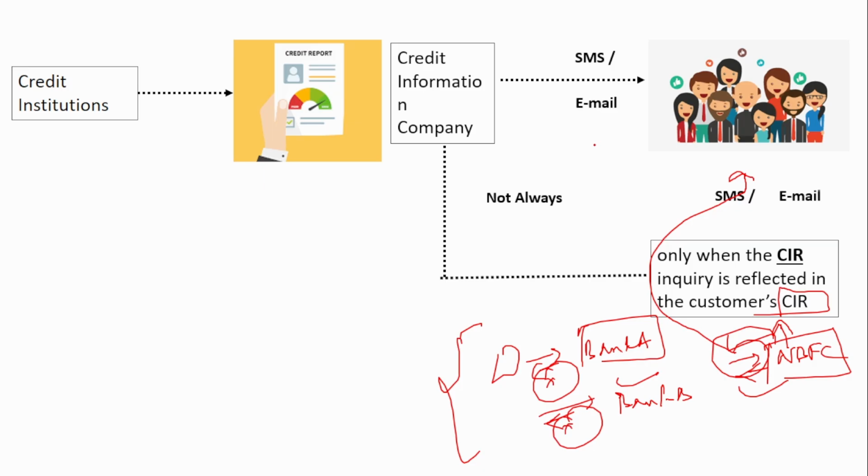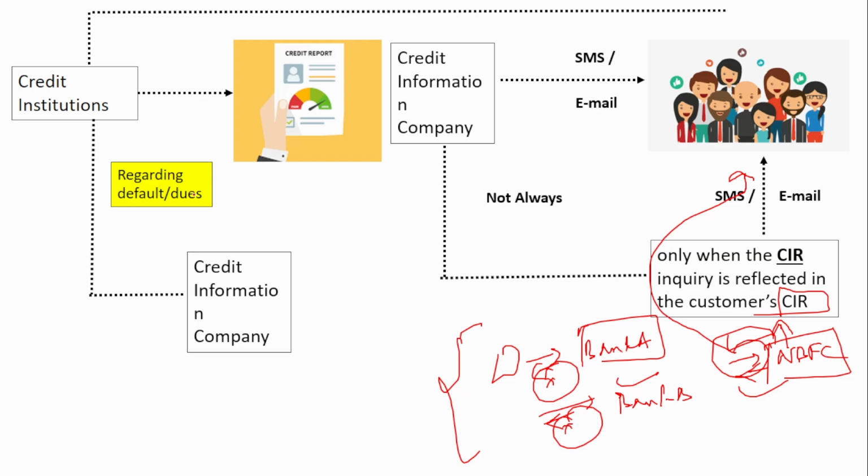When the credit institution makes any report to the credit information company regarding the default or dues. So, if there is any default or dues on the loans that have been taken by the customers, then if the credit institution informs about this default or dues to the credit information company, at the same time simultaneously it has to inform about it to the customers as well, again via SMS or email. Remember, when an inquiry is made and when it is reflected in the report, it has to be informed to the customer, and when a default or due has been reported to the credit information company, that also has to be informed to the customers.